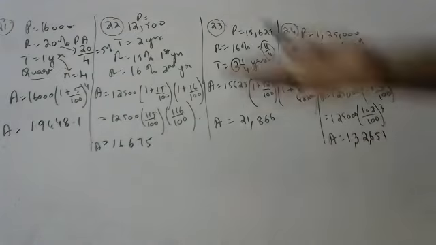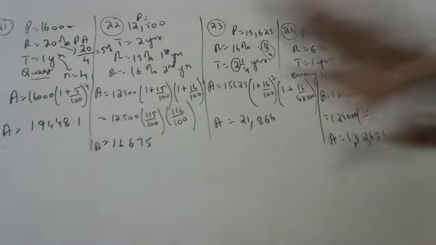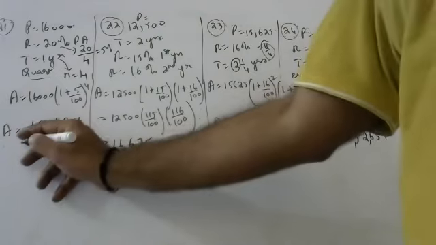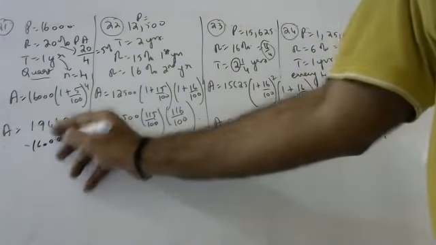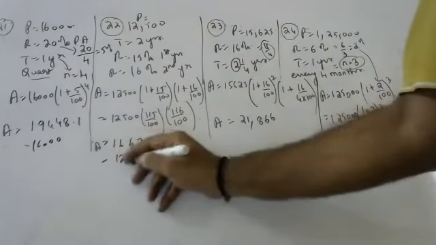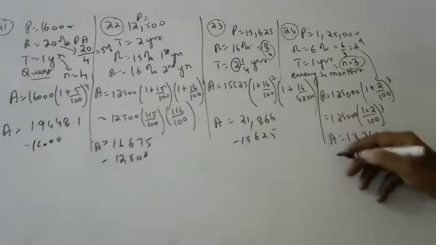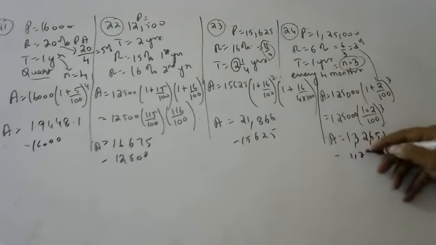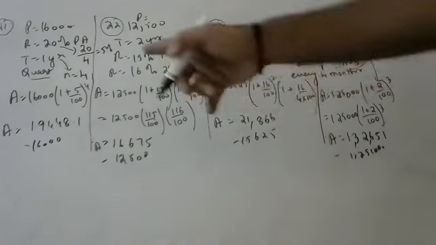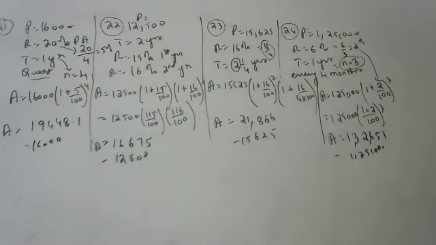Okay, yeah. So, children, in all the cases, how to find compound interest, I need not do again, because you will subtract the principal. 16,000 you subtract here, here you subtract 12,500, here you subtract 15,625, and here you subtract 1,35,000. You will be getting all compound interest. Different types of sums at a time, I told children. Okay, next sums. Last 3 sums are there.